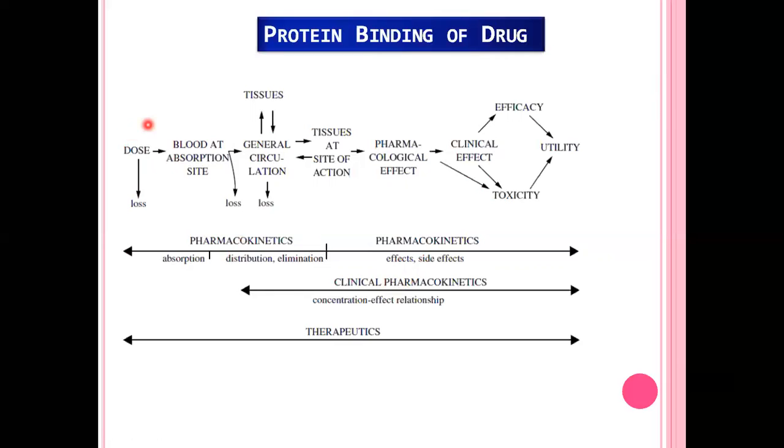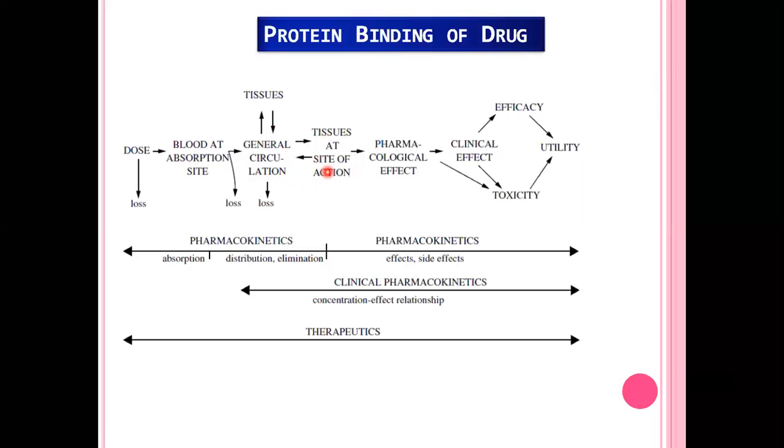After going into blood circulation, some quantity of drug attaches to the tissues, a reversible process, and some of the drug is absorbed at the receptor in tissues, and the remaining drug is eliminated through various processes via metabolism or via renal excretion.